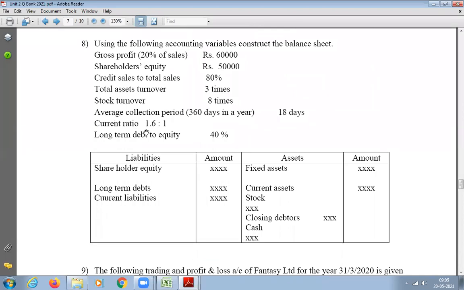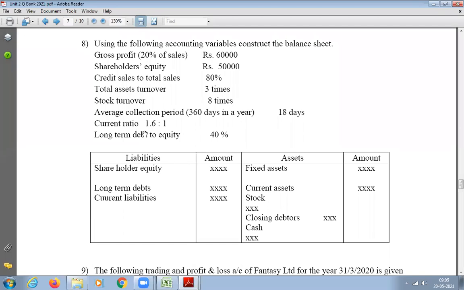And what is the next thing he has given? Current ratio, 1.6:1. So using this, can we find out anything? Can I get current assets and current liabilities? How will you get them?